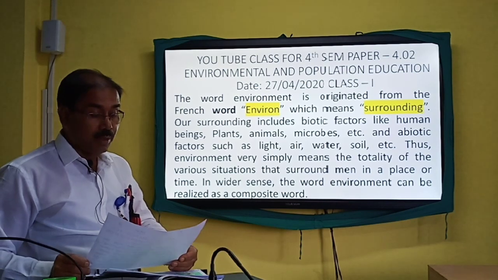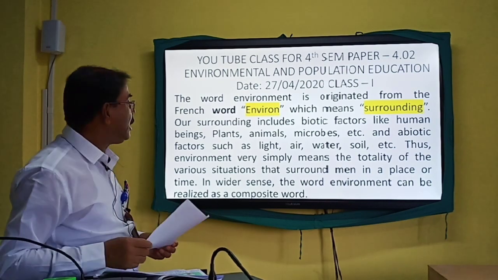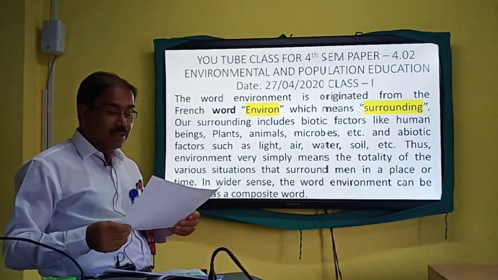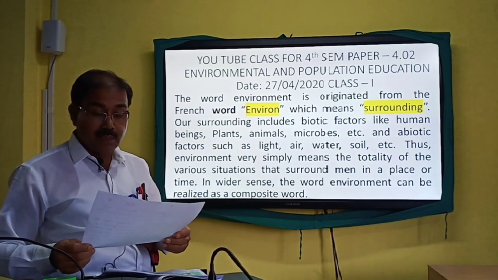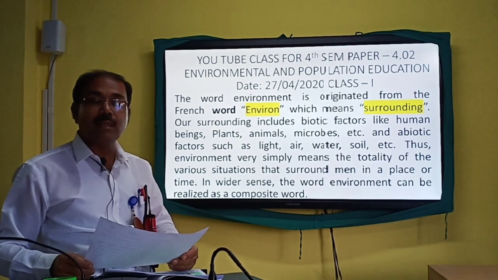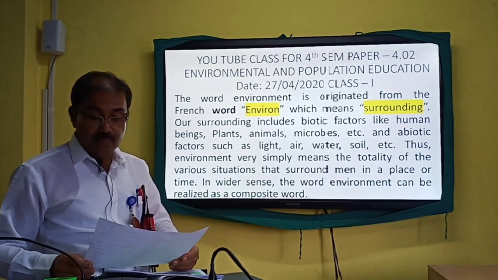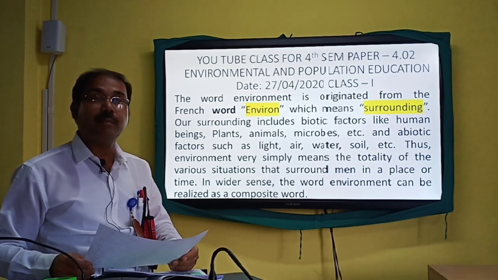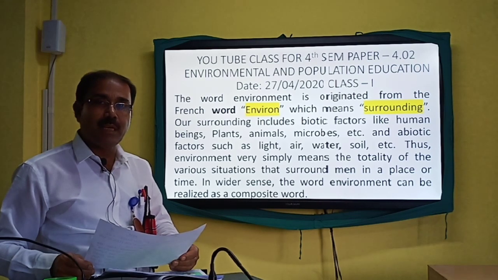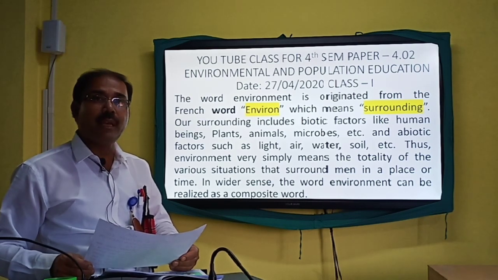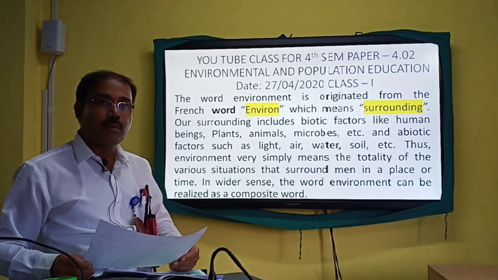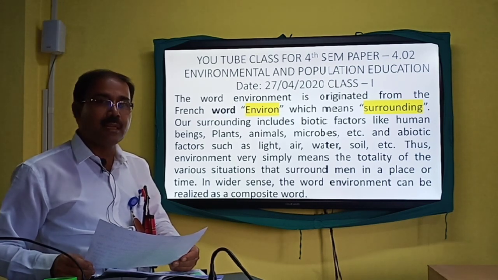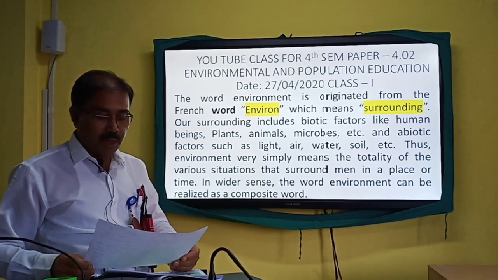Thus, friends, once we are to define environment, it very simply means the totality of the various situations that surround man and other things, beings and elements of the universe in a place or time. The things, beings, events, phenomena, etc., which are covering everything else, we can define as environment.